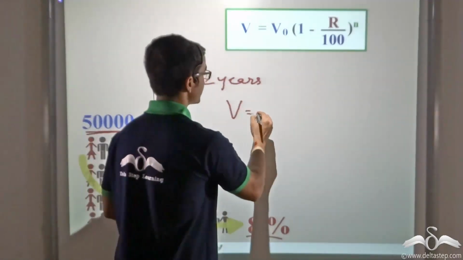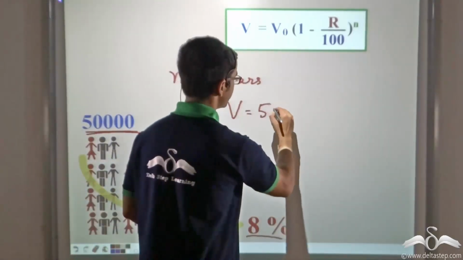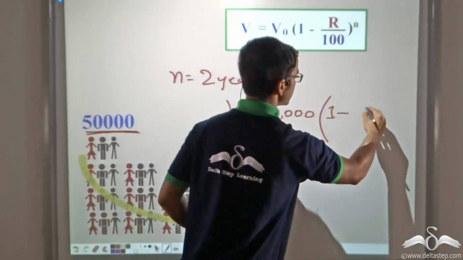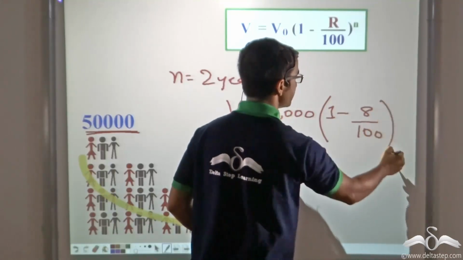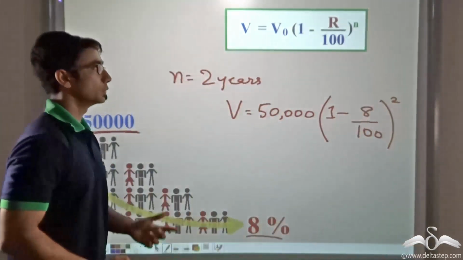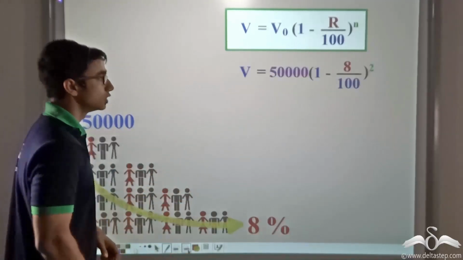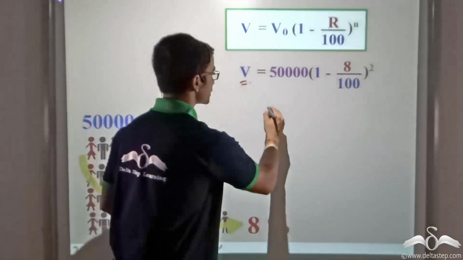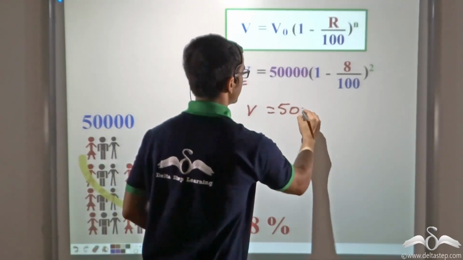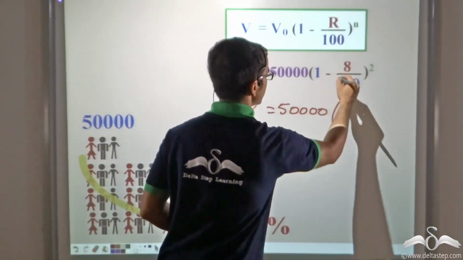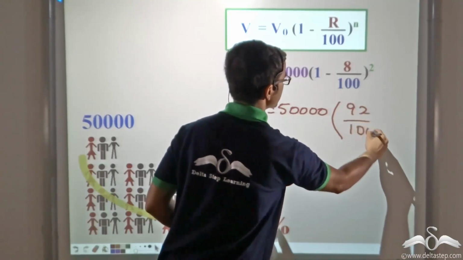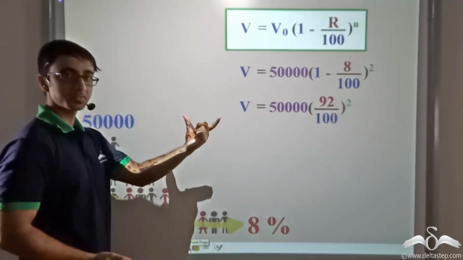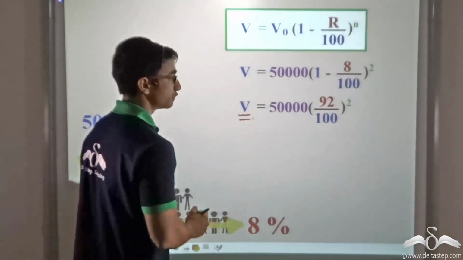We have to find out V given V0, which is 50,000, multiplied by 1 minus R, that is the depreciation rate given as 8%, to the power of n, which is given as 2. So this equation is going to yield the value of V. Now let me simplify this equation and write V is equal to 50,000 multiplied by 92 by 100 whole square.